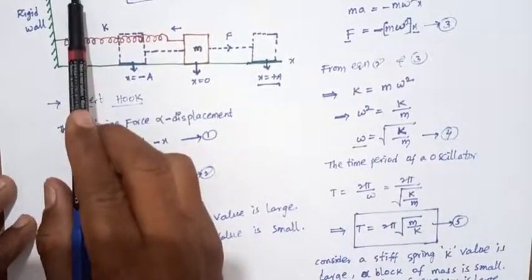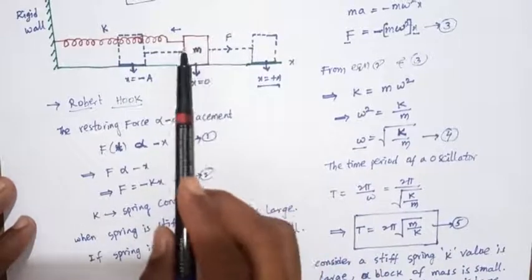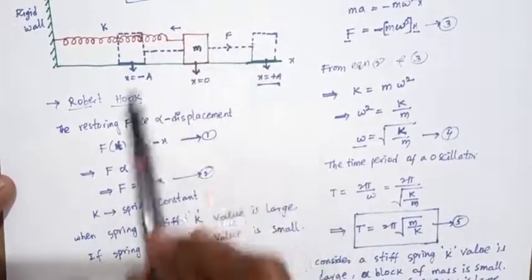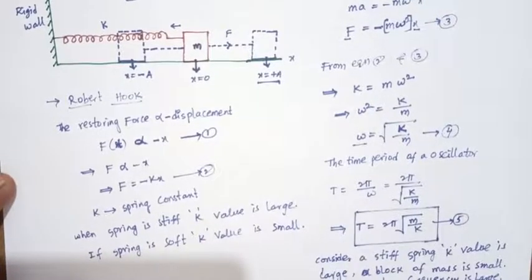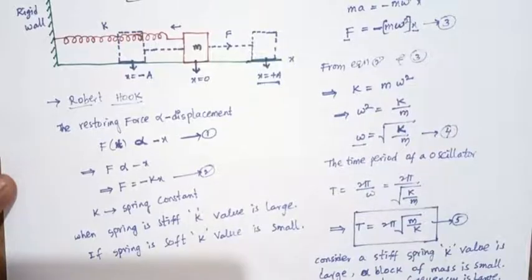So these are the oscillations due to the spring. The oscillations due to the spring execute which motion? Simple harmonic motion. Okay, I hope you understood this topic. Thank you.